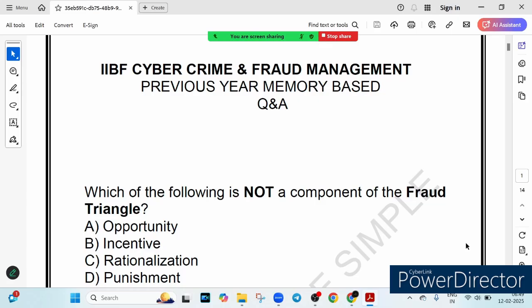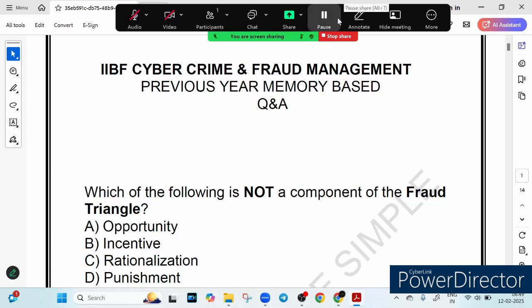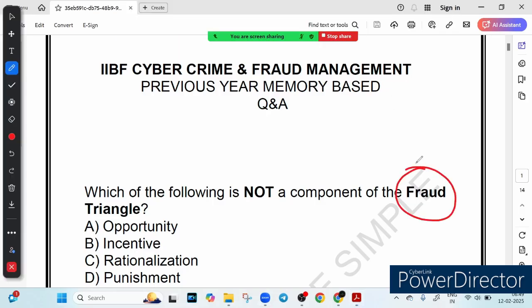The concept here is the fraud triangle. This fraud triangle is a concept that explains why people commit fraud. It has three key parts. Let's go through them with a simple example.